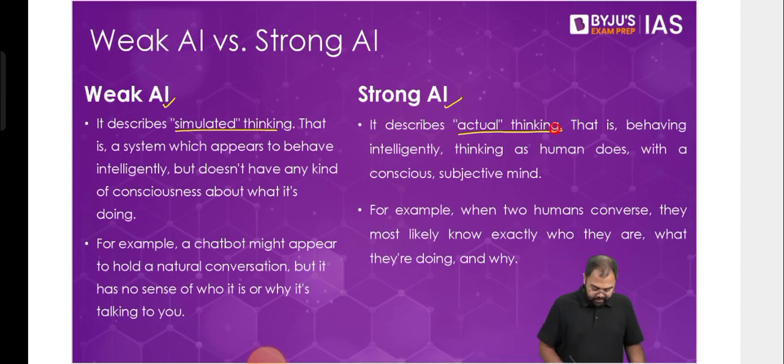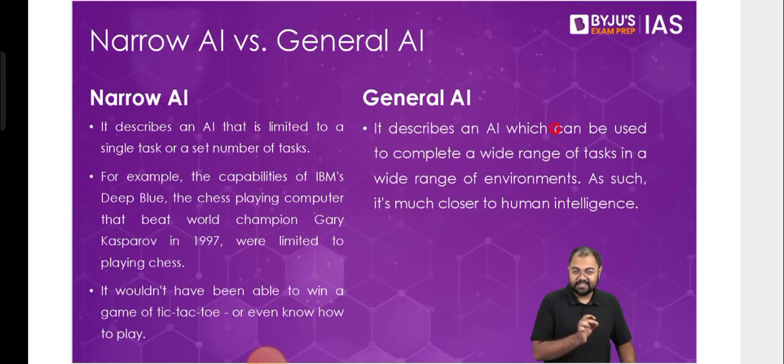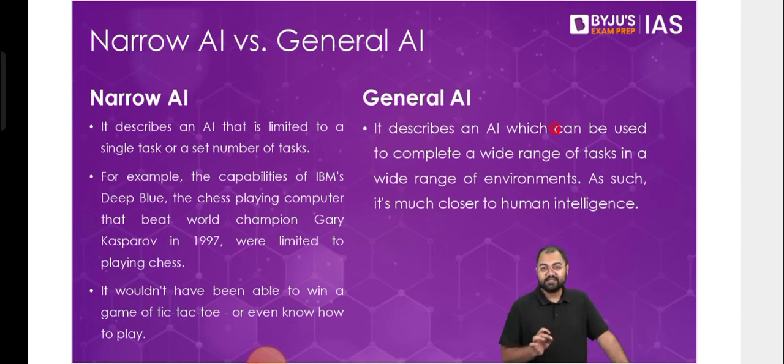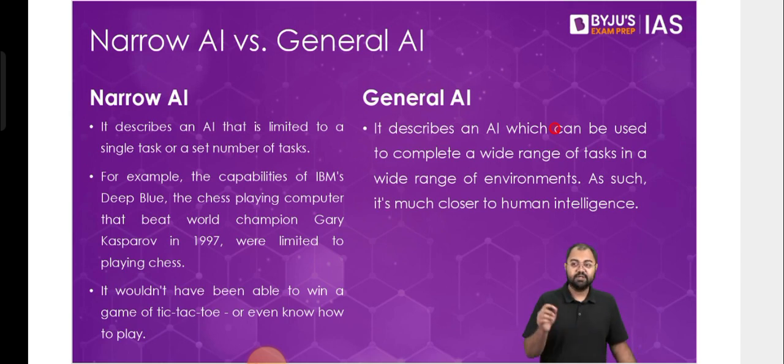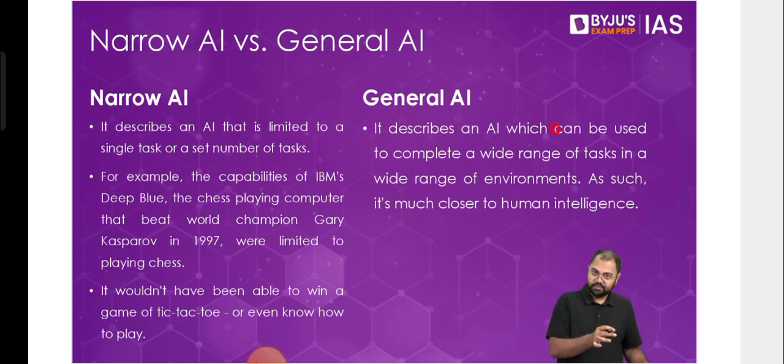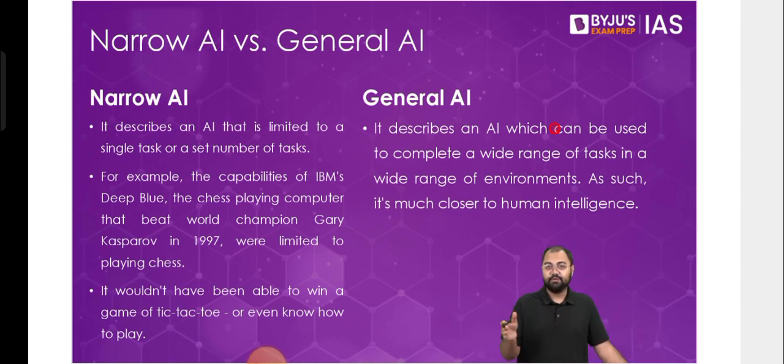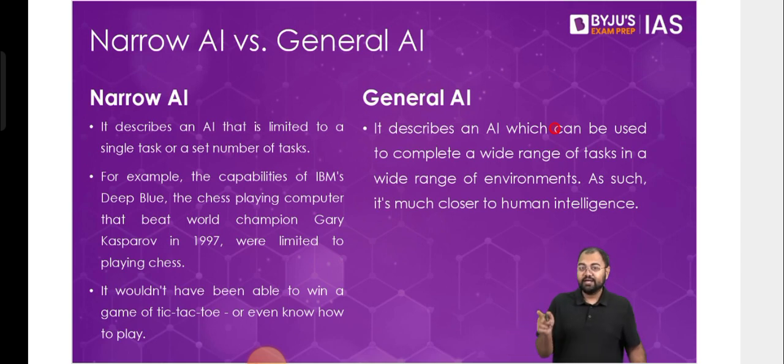Another way to classify is based on narrow versus general artificial intelligence. When we say something is narrow artificial intelligence, narrow means that it can do only one kind of work, or a couple of kinds of work, and nothing beyond that. All right. So, for example, let's take image processing. An AI that has been trained to do image processing cannot do language processing. It cannot do anything else. It can only do image processing. Similarly, when you have trained it to do some kind of work, it can only do that work, and it is not able to do multiple different types of things. So when it is limited to a single task or a set number of tasks, in that case we say that this is narrow artificial intelligence.